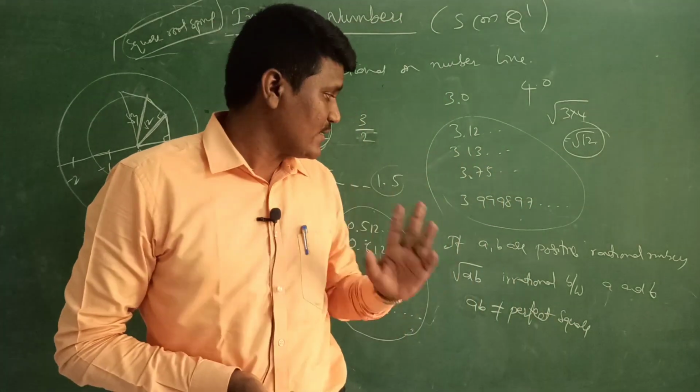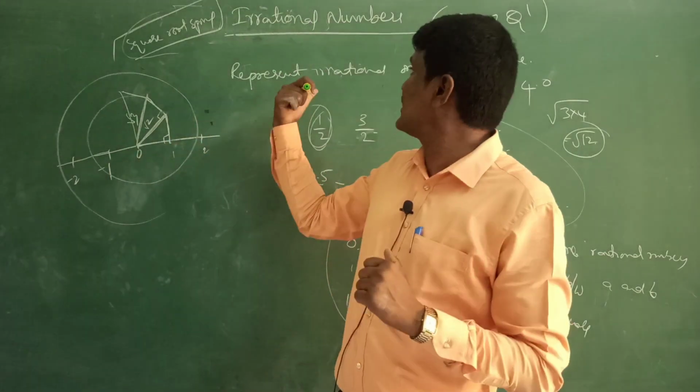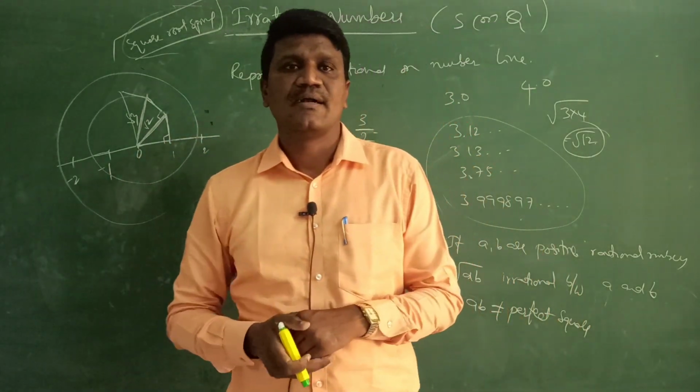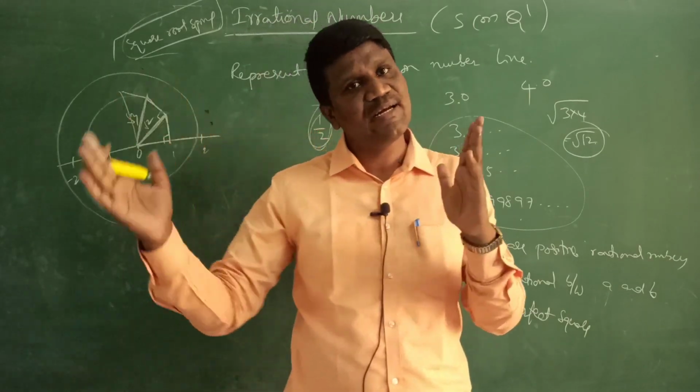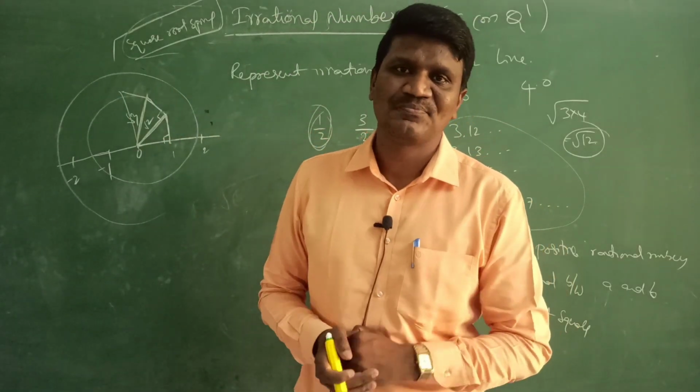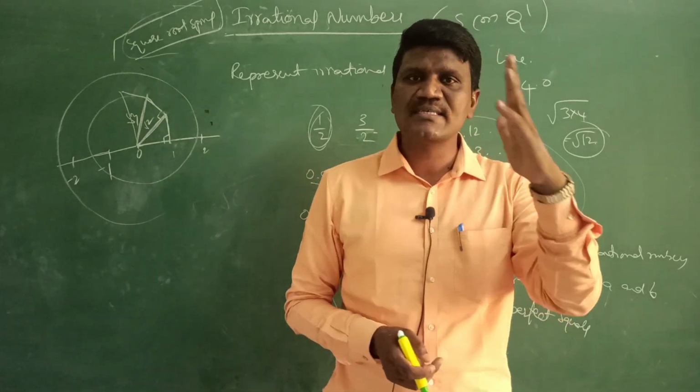Okay students, right? So this is about representing irrational numbers on the number line and also inserting two irrational numbers between any two rational numbers. Okay students, now let's see Exercise 1.2.